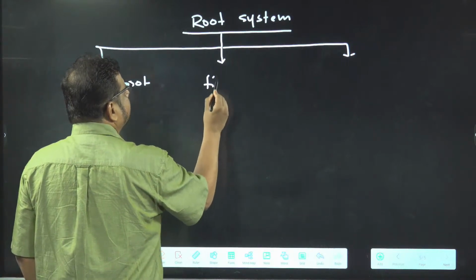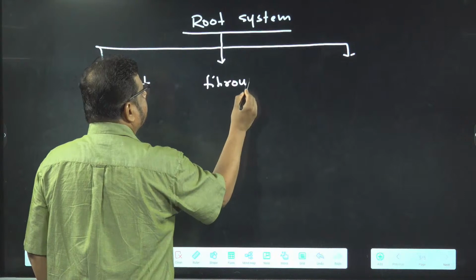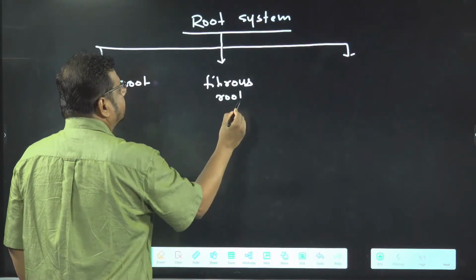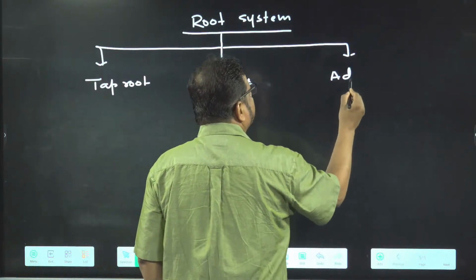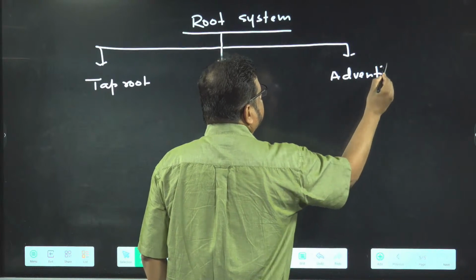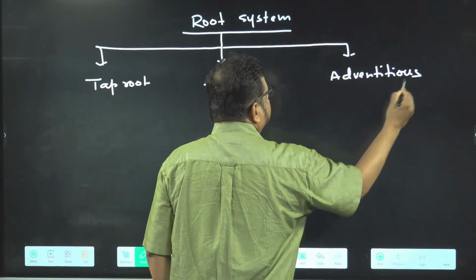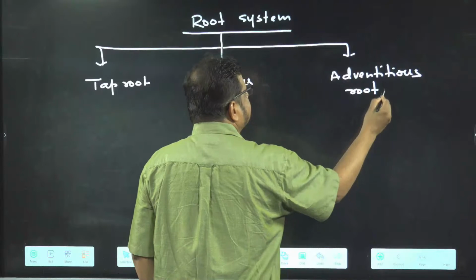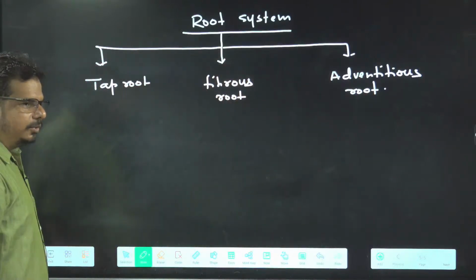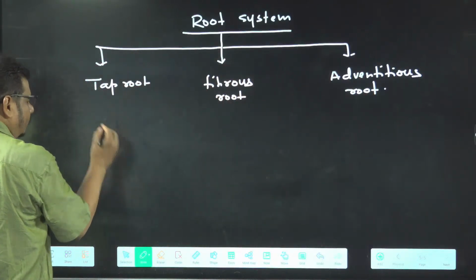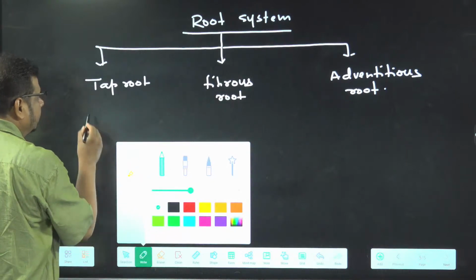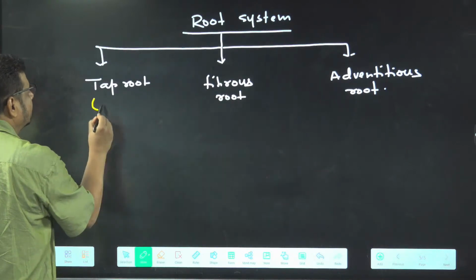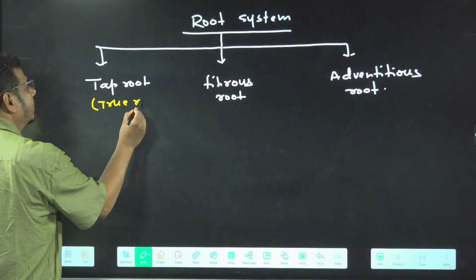Second is fibrous root system. And third is adventitious root. So tap root is also called true root. Keep this in your mind.